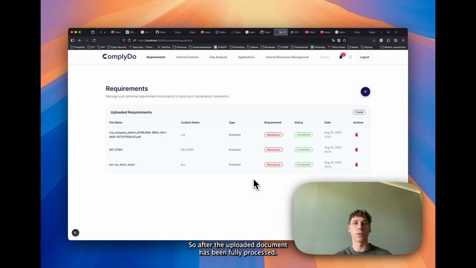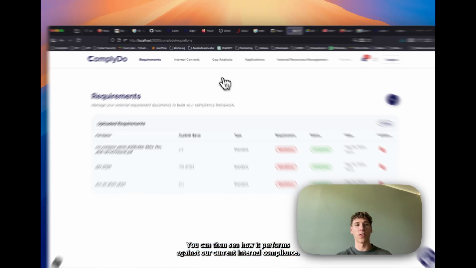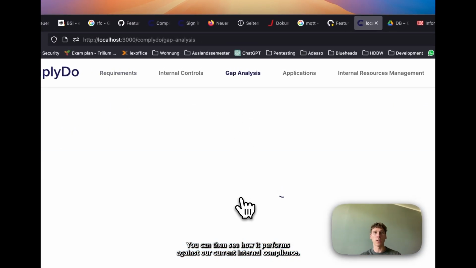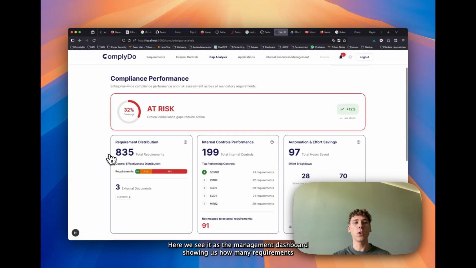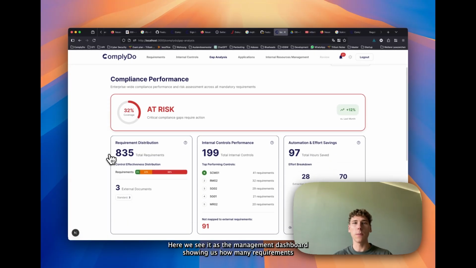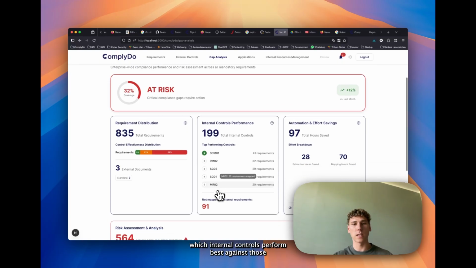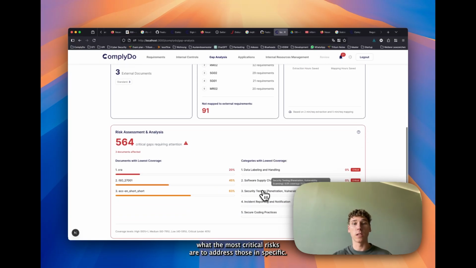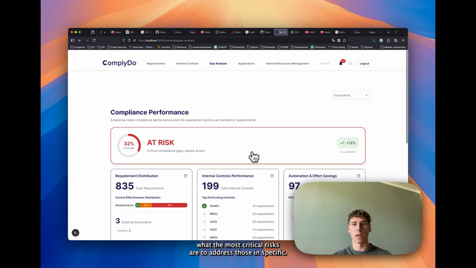Perfect. So after the uploaded document has been fully processed, we can then see how it performs against our current internal compliance. Here we see it as a management dashboard showing us how many requirements have been extracted in total, how those map to our internal controls, which internal controls perform best against those requirements, or what the most critical risks are to address those in specific.